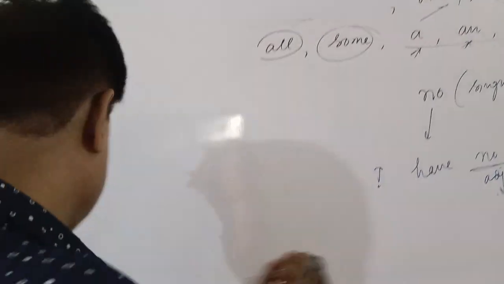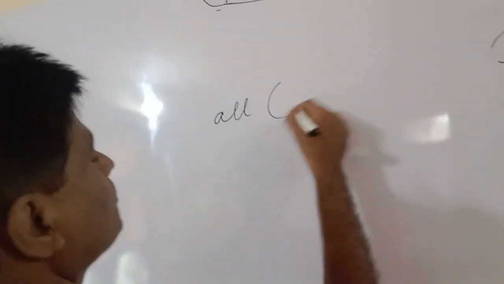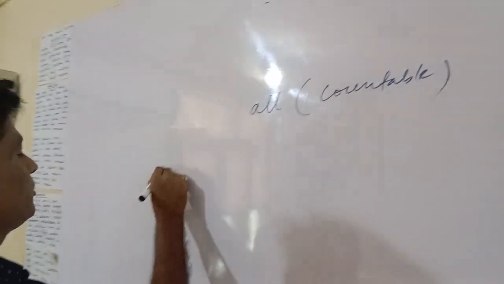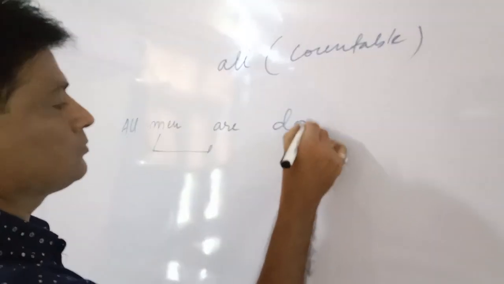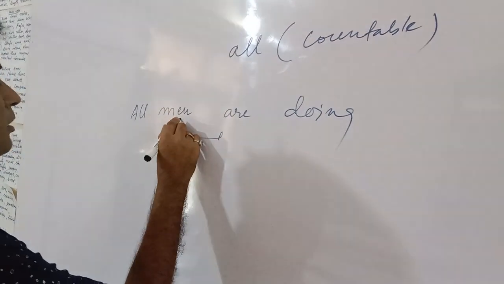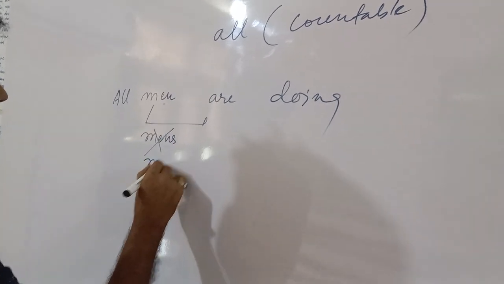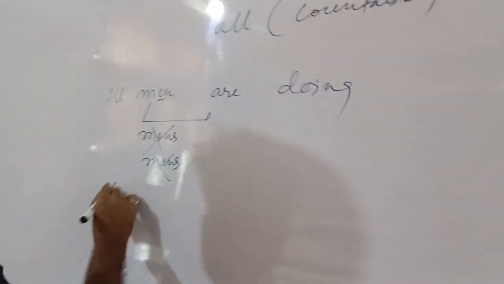All is used before a countable noun. All men are doing. In the case of a countable noun, using all men will be wrong for you. Men defines plural form.